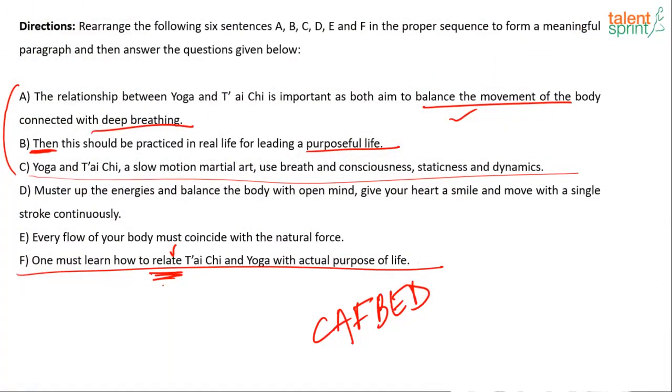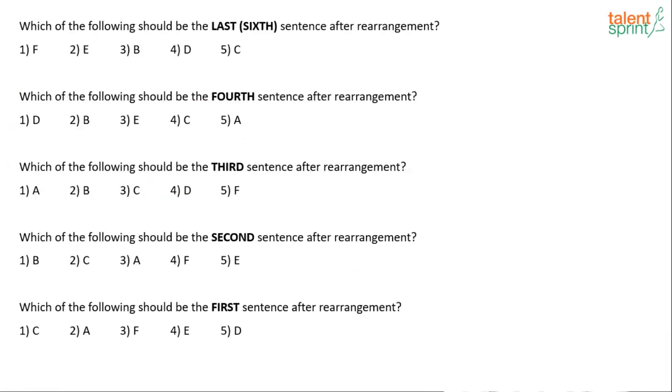And I have also given you the option. So let's just, this one was pretty simple, wasn't it? I mean, there was nothing much to do. Which of the following is the last? Sixth is D, definitely. So fourth, which of the following is fourth? Fourth is B, right? Yes, fourth is B. Then which one is third? Third is F. Which one is second? Second is A. And which one is first? First we obviously know is C.